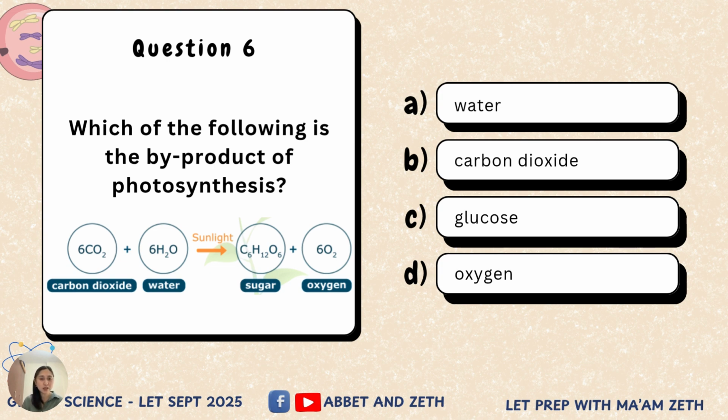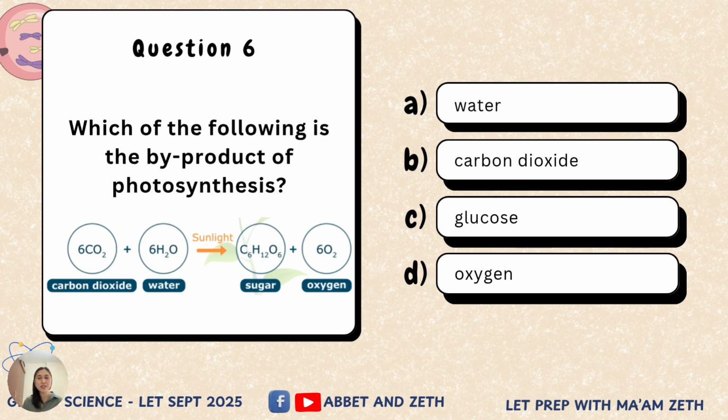And of course, you need a very important factor, which is the light energy. And you will produce a sugar molecule in the form of glucose, C6H12O6, plus 6 molecules of oxygen. So nakita nyo na ang reactants and the products for the photosynthetic reaction.